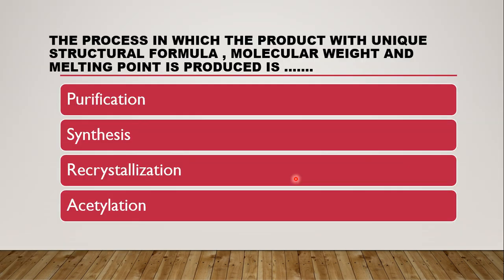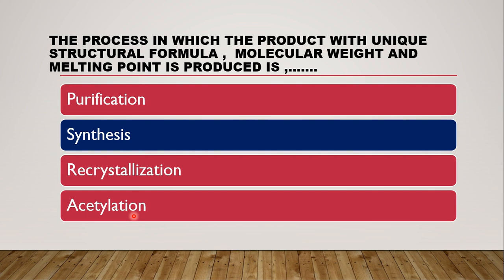The first question is: the process in which the product with unique structural formula, molecular weight and melting point is produced is dash. Whether the process is purification, synthesis, recrystallization or acetylation, the correct answer is synthesis. In the case of synthesis, whatever product is formed has a different structure and different molecular weight, and definitely, due to the different molecular weight and structure, there is a different melting point.